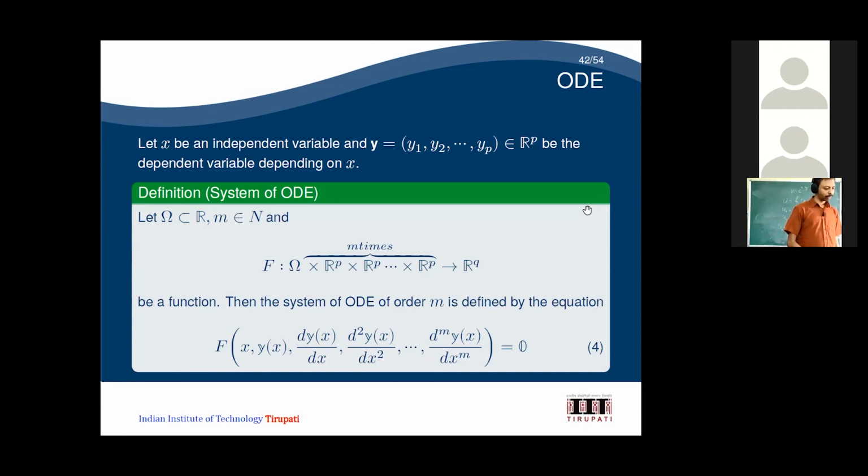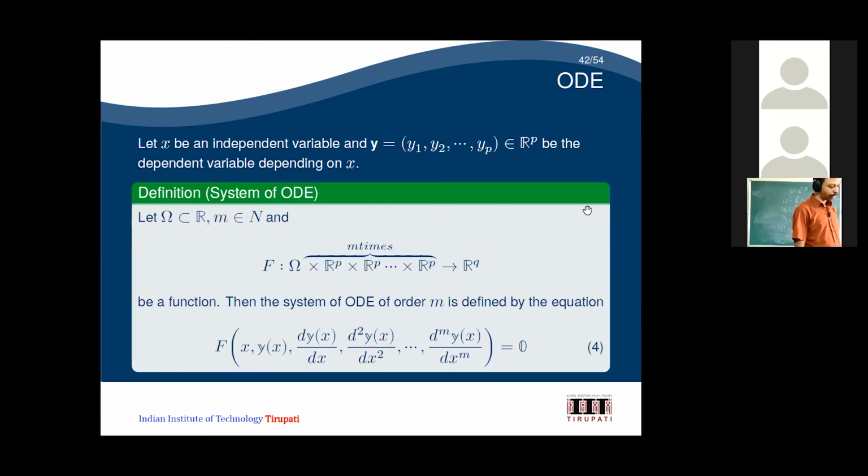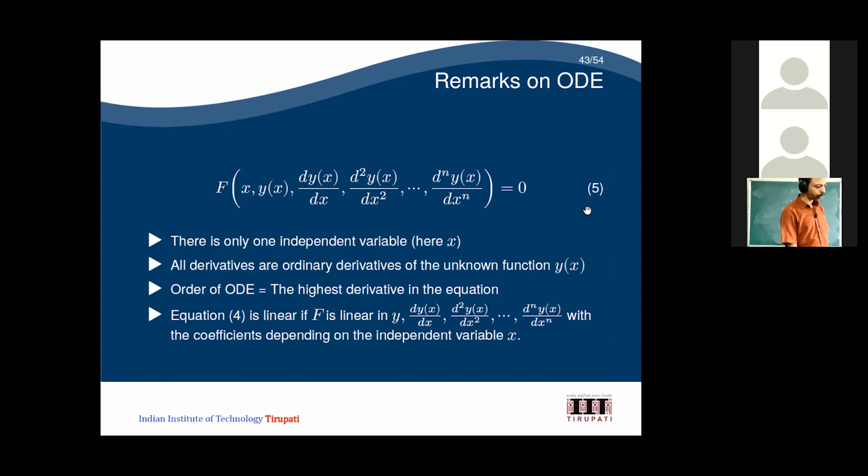So what you will get is something like f of x comma y(x) comma dy by dx. So here y is a system of ODE. Okay, y of x is a system of ODE, where y has many components. I have used different symbols: here simple y, and there I used a different symbol, y with a double line. This is going to represent the system of ODE.